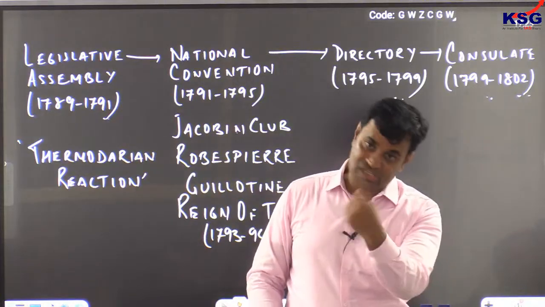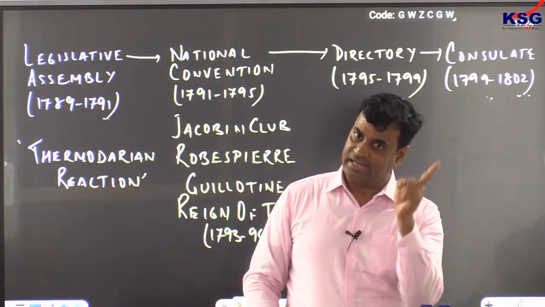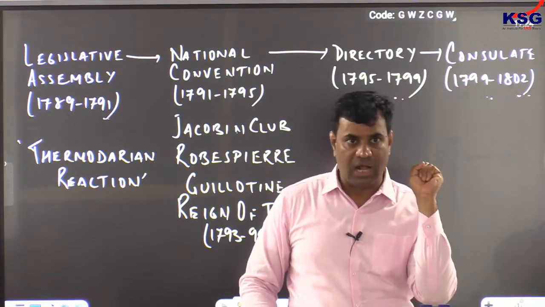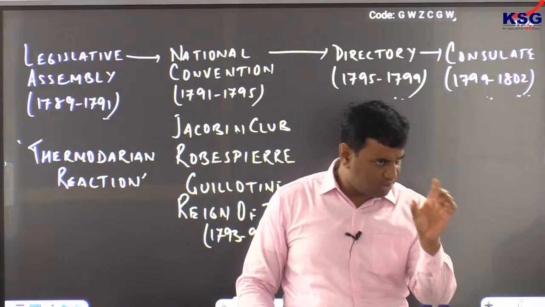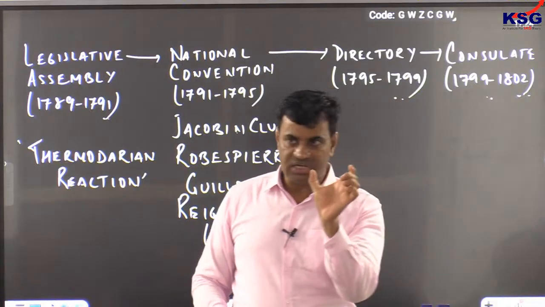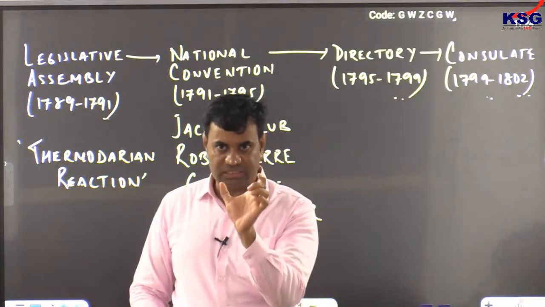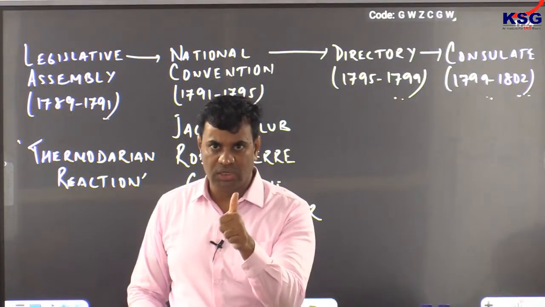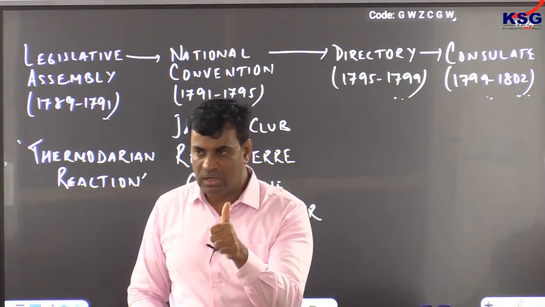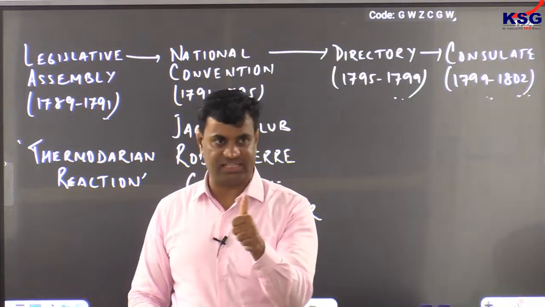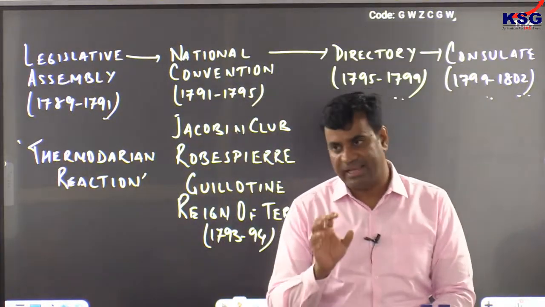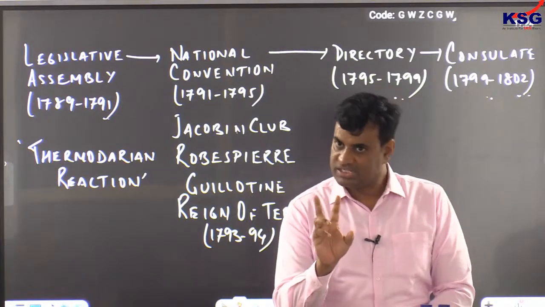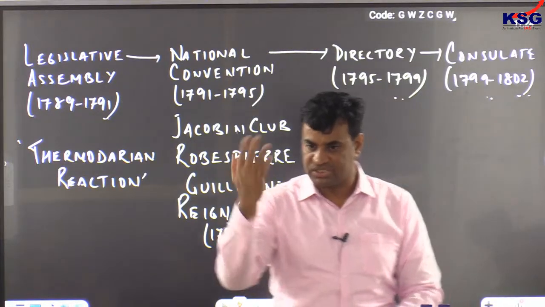It started against autocratic monarchy. It ended with autocratic monarch only in the year 1804. The most important factor being the commercial deal between Napoleon and 13 American states, in which he sold Louisiana or New France to American states. Clear? This was the rise of Napoleon as emperor in 1804. It's clear, the phase of directory. Please.